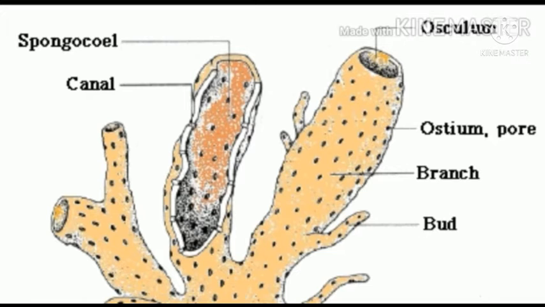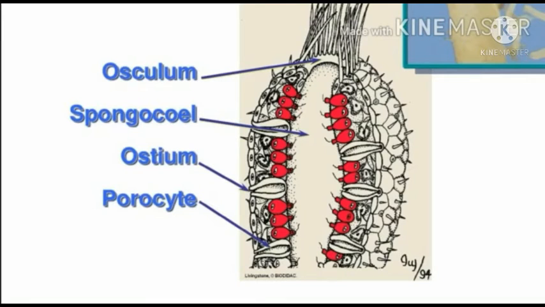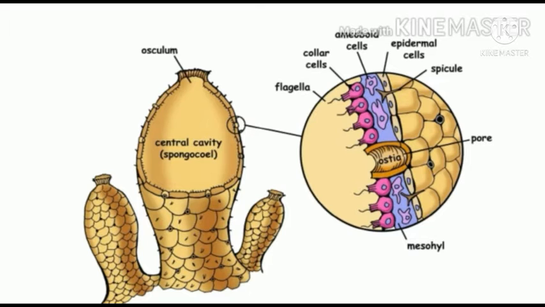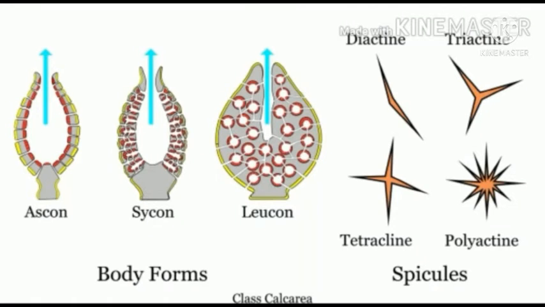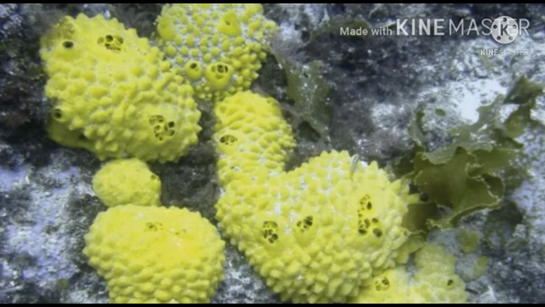Water enters through minute pores called ostia in the body wall into a central cavity, the spongocoel, from where it goes out through the osculum. This pathway of water transport is helpful in food gathering, respiratory exchange and removal of waste products. Skeleton is made up of calcareous spicules and of sponginous fibers. Absence of mouth, digestive cavity and anus. Respiration, nutrition, excretion and reproduction take place with the help of water current.